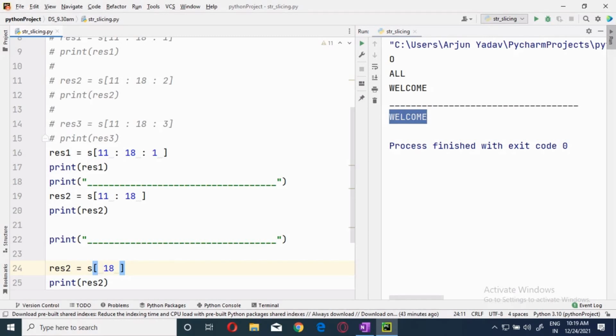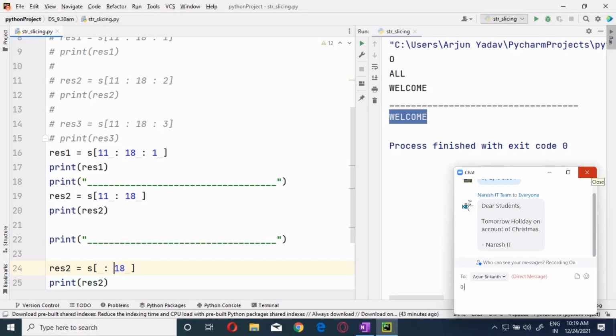If I remove the starting index, what will happen? It is an indexing. You see this? It is an indexing, right? In the square bracket, I am giving 18. 18 is the index. It will go to that one and extract only one value. Okay, only one value. If I am using a colon over here, you will get it from 0.